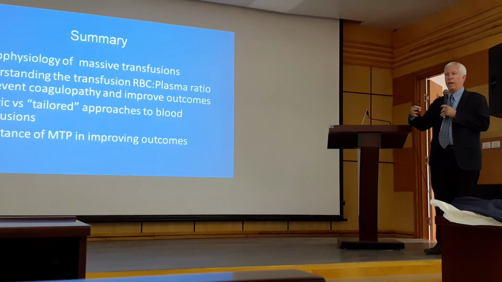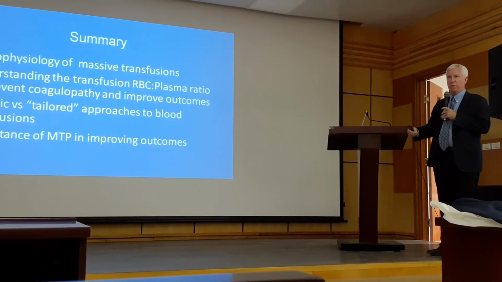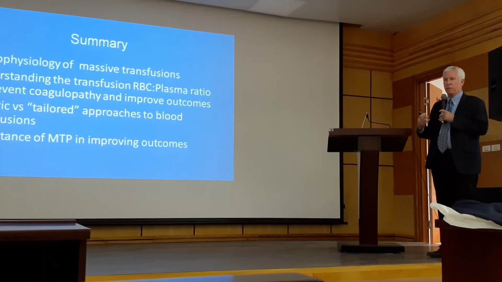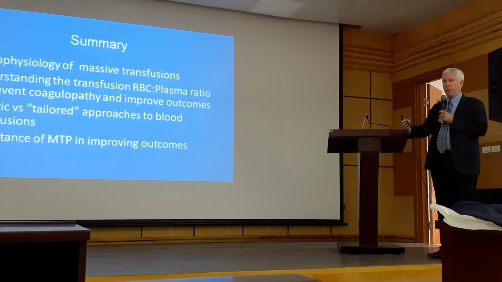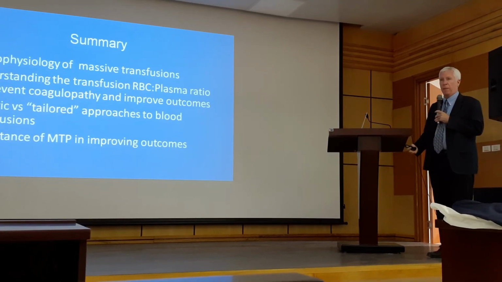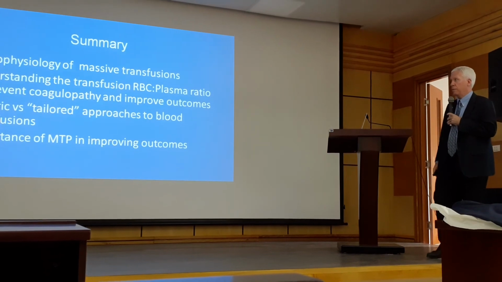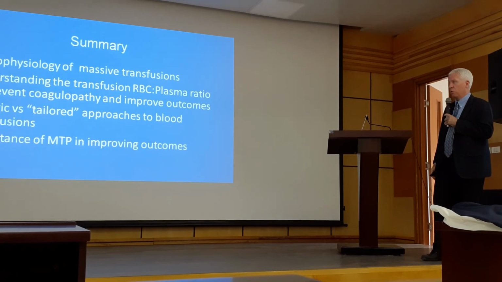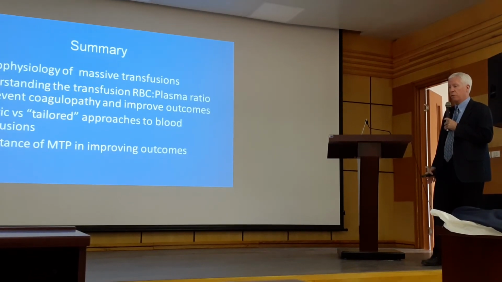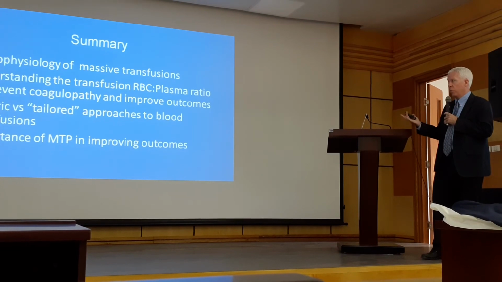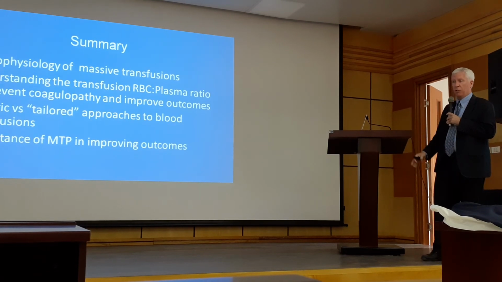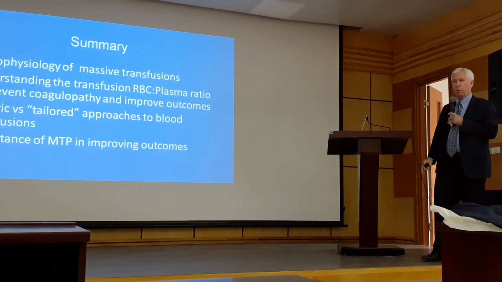This idea of trying to avoid this triad of death and using a standardized approach with the massive transfusion protocol, we believe there is enough data to support that this is better for patient outcomes, and obviously trying to prevent that coagulation cascade from getting out of control. We talked about the different approaches. Again, most hospitals are using empiric. They're required to have a massive transfusion protocol. There are about 111 trauma centers in the U.S. And that reference document I mentioned earlier is probably everything you need in terms of how to start and where to think about developing your own.